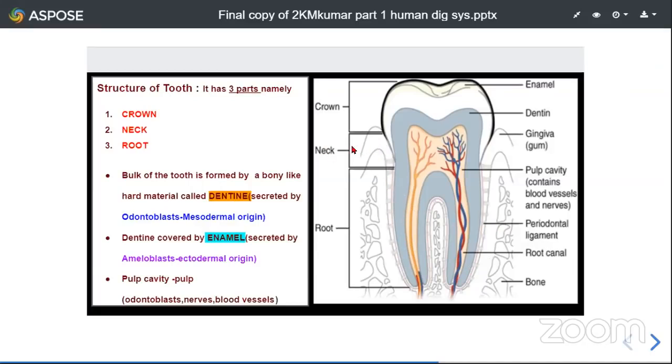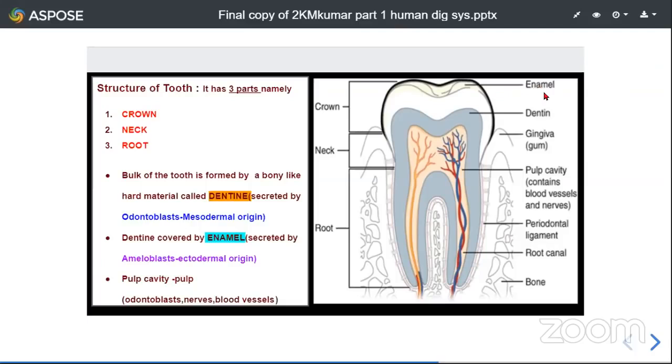And here the neck portion of the tooth is covered by fleshy gums, also called gingiva. Coming to the visible portion of the tooth, that is the crown. This is usually covered by a white shiny substance, isn't it? When you see our teeth, they appear white and shiny, isn't it, students? This white shiny substance is nothing but enamel.